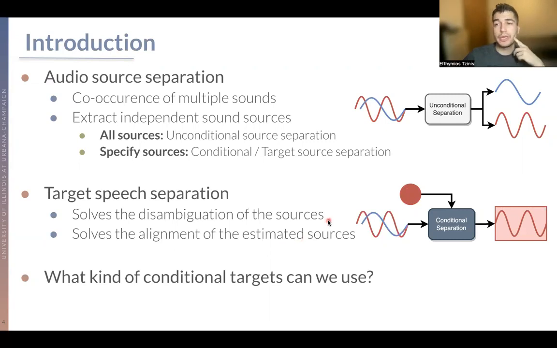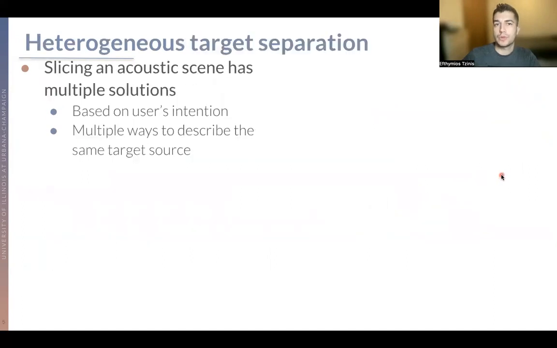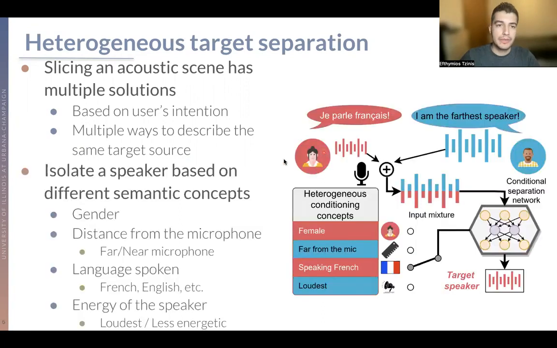So this paper is going to talk about what kind of conditional targets that we can use that sometimes could help significantly the performance of these models and how we train those models with such conditions. So slicing an acoustic scene has multiple solutions based on what the user wants. So there are multiple ways to describe exactly the same source, as you can imagine, saying, for example, giving a semantic concept or something related to the energy of the source, something like that.